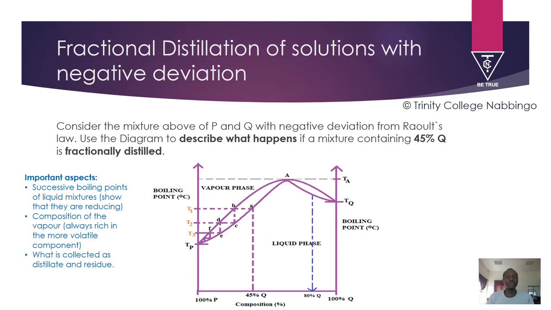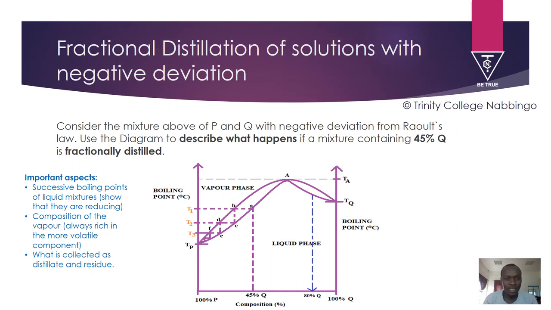Now, what is also always important is to know how to describe fractional distillation. We looked at how we can describe fractional distillation if the solution is ideal. But how can we explain fractional distillation if we have a solution with negative deviation?